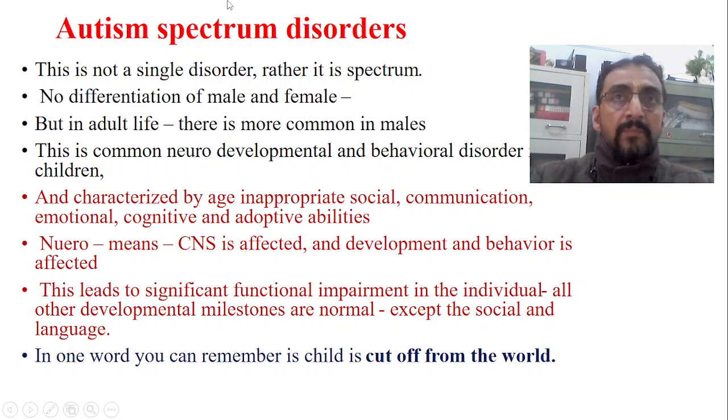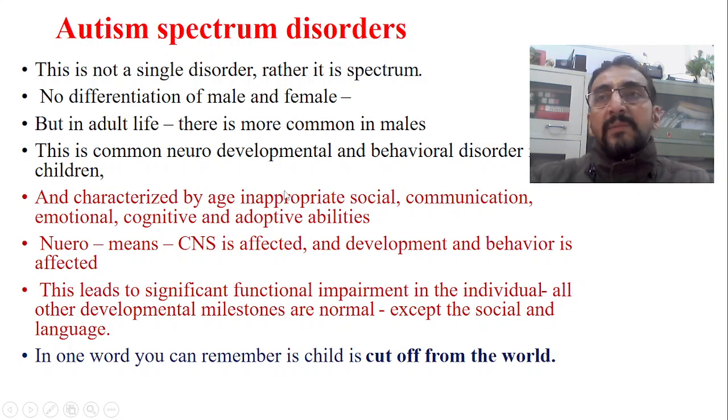and that may be one of the reasons for the increasing incidence of autism. However, there are so many other factors including lifestyle changes, personality changes, changes in the family environment, and so many other factors, working mothers, etc. So which is also one of the major causes of autism nowadays, that we will discuss in a later part of the presentation. Today we will discuss the basics of autism.